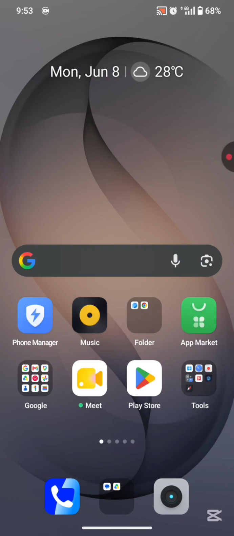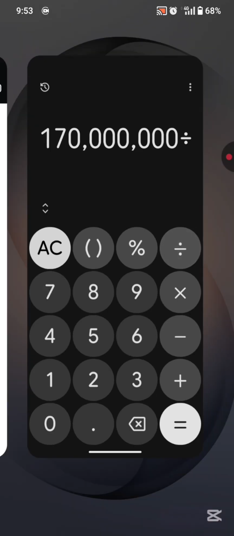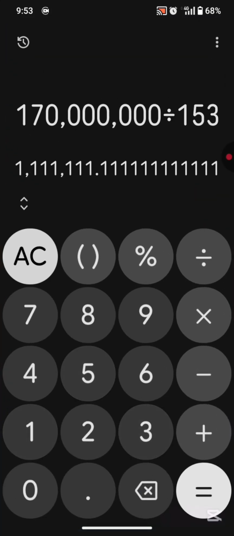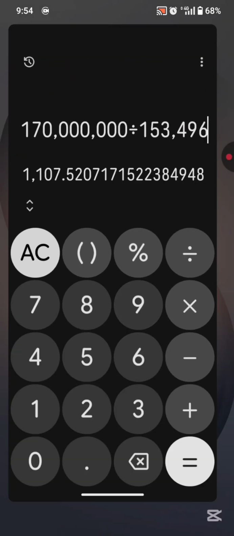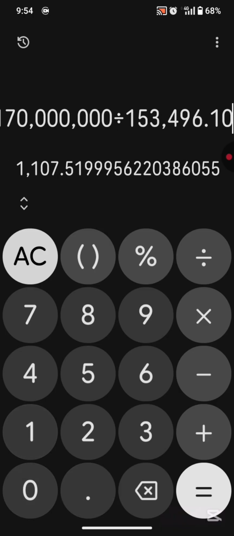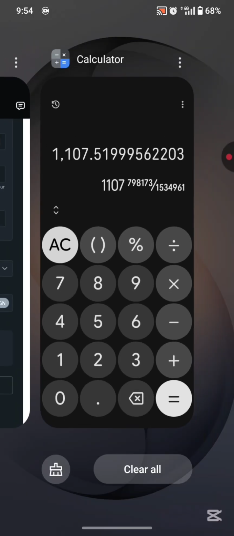Let me go ahead and calculate the rate at which we got 1 USD for today. On a calculator, I say 170 million divided by 153,496.10 USD. So at the end of today, we are able to get 1 USD at the rate of 1,107.51 Nigerian naira per USD. That is the rate at which it deposited for today.